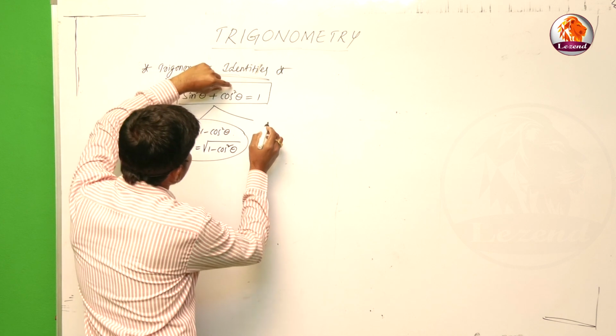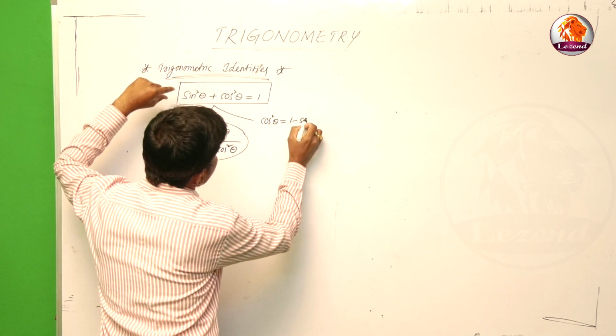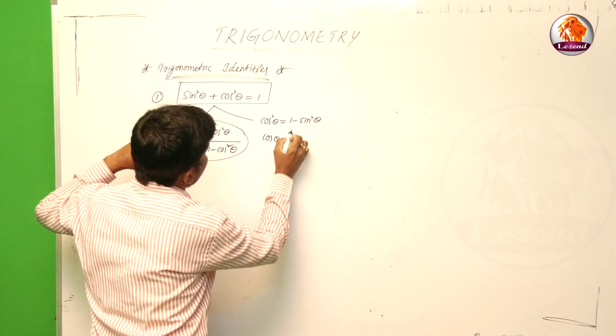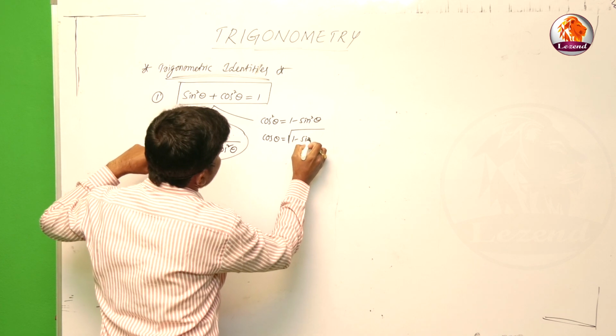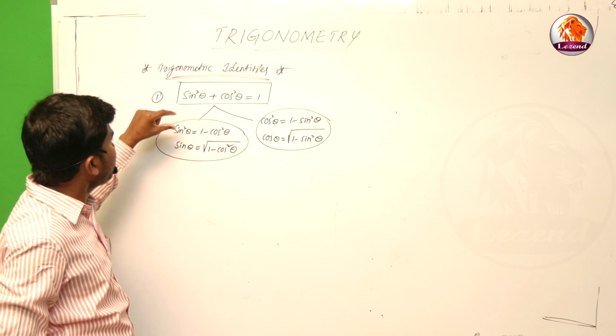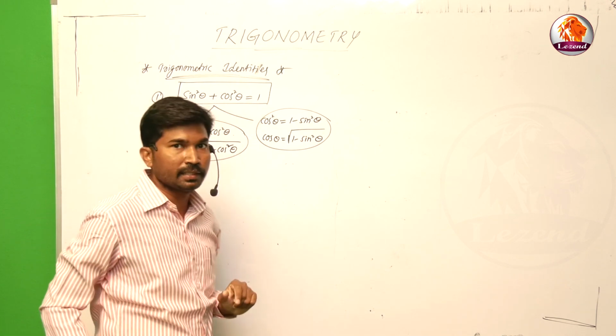Next one, cos square theta as the subject: cos square theta is equal to 1 minus sin square theta. Next, cos theta as the subject: cos theta is equal to under root of 1 minus sin square theta. If you know the first identity, then automatically we get sin square theta, sin theta, cos square theta, and cos theta.